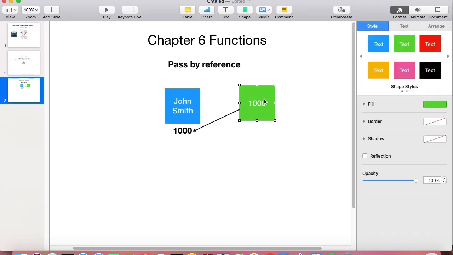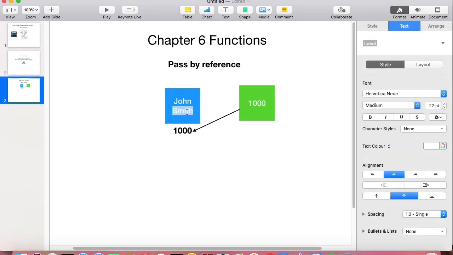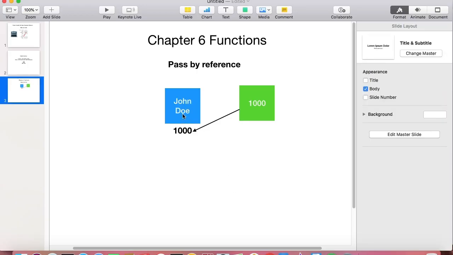Now think this function parameter is receiving the address of this variable. Now if the function performs some changes, that will reflect back to this particular variable or back to the particular memory location. Now think that the function changes it to John Doe. This will be permanently reflected back to this particular variable.